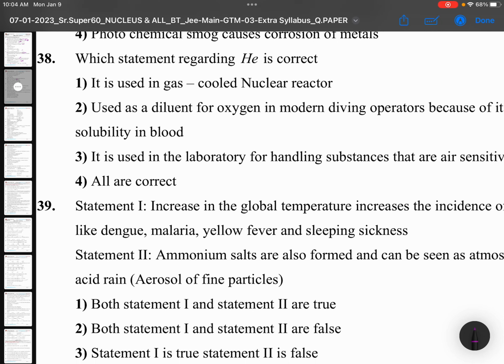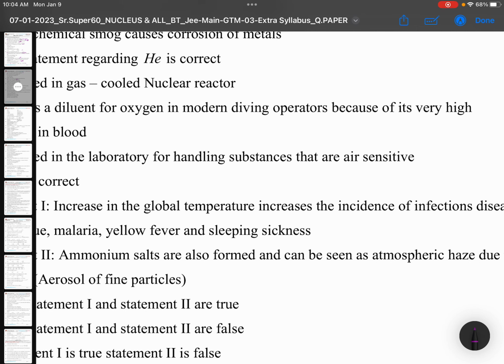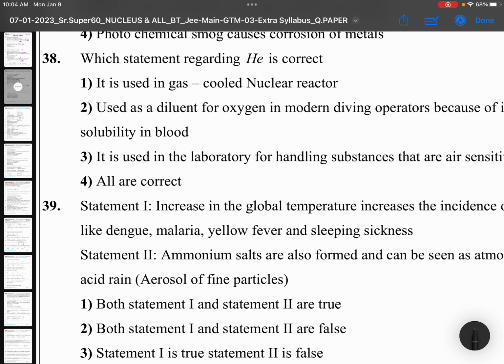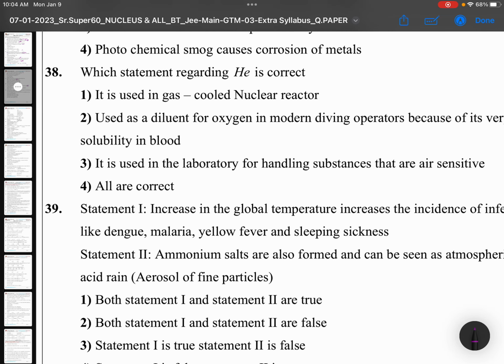Which statement regarding helium is correct? It is used in gas cooled nuclear reactors. Correct only. Used as diluent for oxygen in modern diving apparatus because of its very high solubility, very low solubility. It's a wrong statement. It is used in the laboratory for handling substances that are air sensitive. No. So only first option.